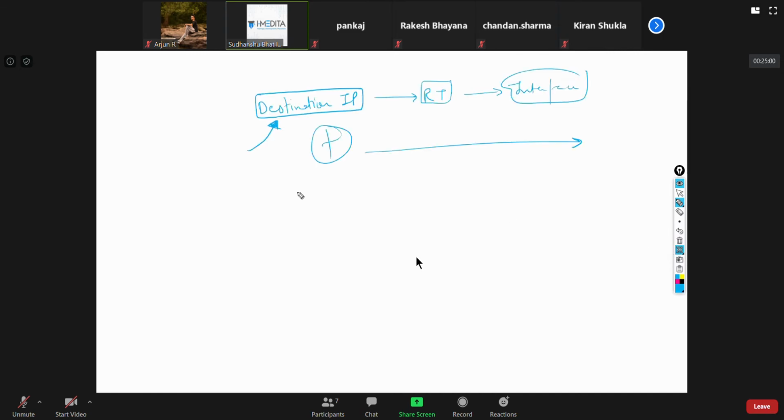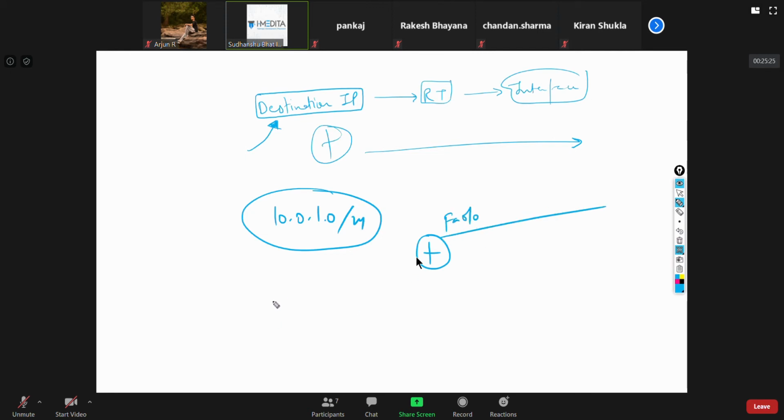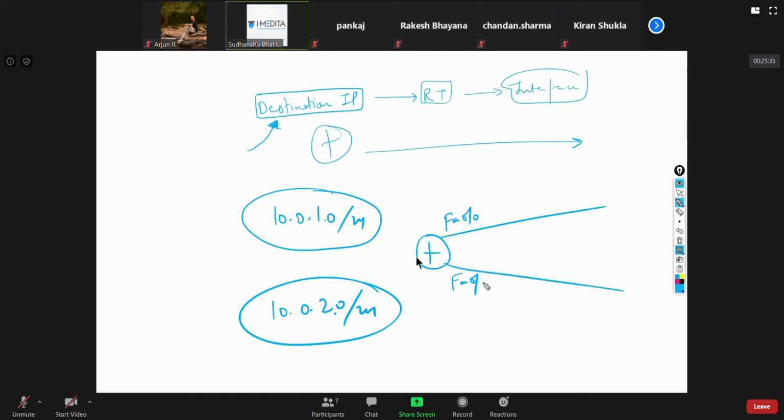Now, sometimes what happens, even in a router scenario, is you might want that if the traffic is sourced from this subnet, I want to route it out of some interface, and if the traffic is coming from this other subnet, then maybe I want to route it out this interface.